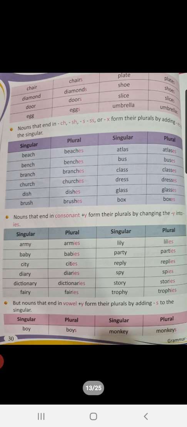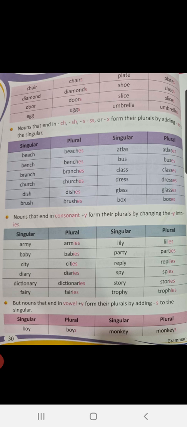Then nouns that end in ch, sh, s, ss or x form their plurals by adding es to the singular words. For example, beach, beaches, bench, benches, branch, branches, church, churches, atlas, atlases, bus, buses, and so on. Now, children, see the second one.